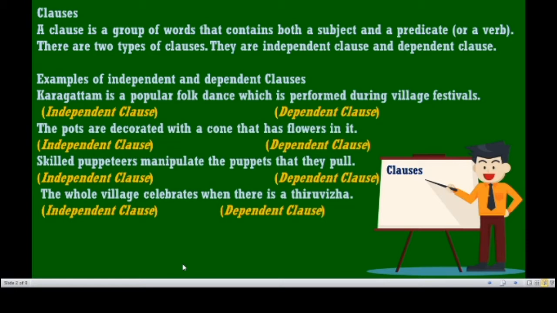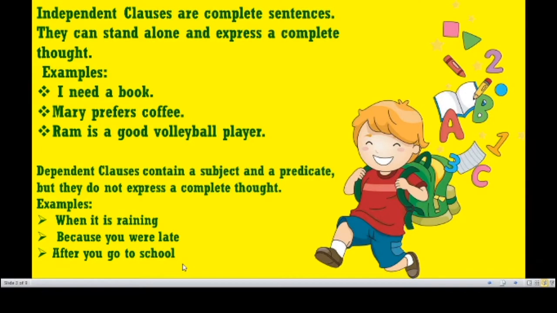The whole village celebrates when there is a Tiruvila. So what is the dependent class and what is the independent class? When there is a Tiruvila, that is a dependent class. The whole village celebrates, that is the independent class. So independent classes are complete sentences. They can stand alone and express a complete thought. They do not need anybody's help. So it can function of its own.